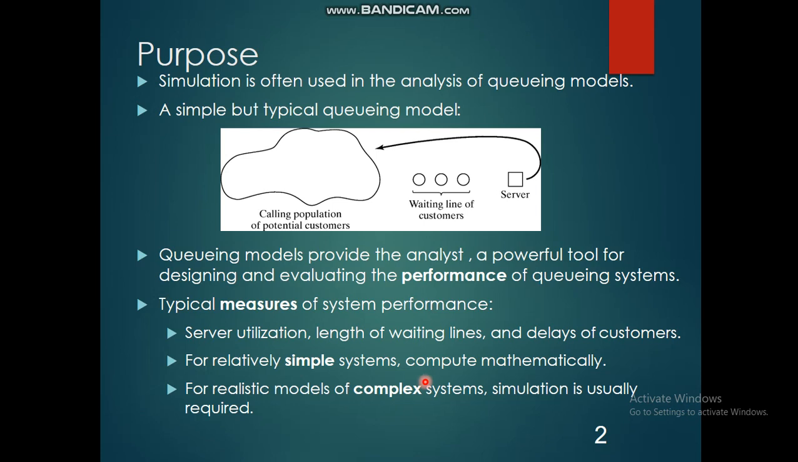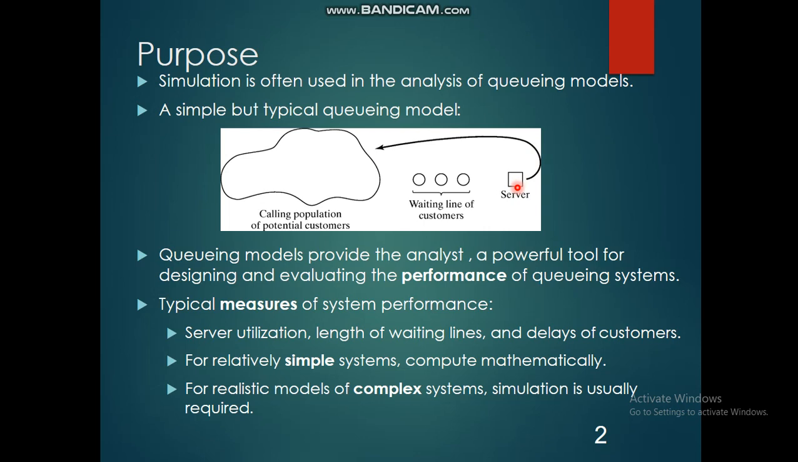What are the different examples of queuing models or queuing systems? If you consider a hospital, the customers may be patients and the servers may be doctors. If you consider a computer, the jobs are customers and the servers are CPUs. If you consider an airport, the customers are aeroplanes and the servers are runways. If you consider a reception desk, the customers are people and the server is the receptionist.